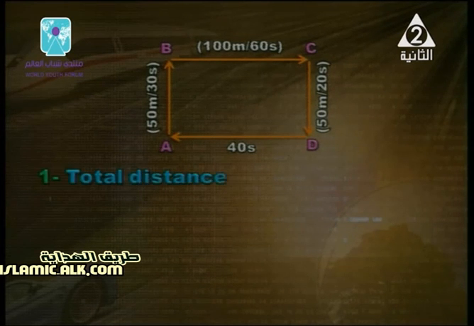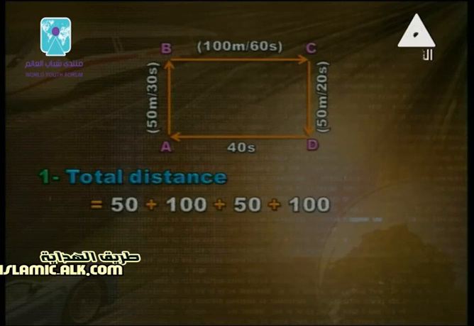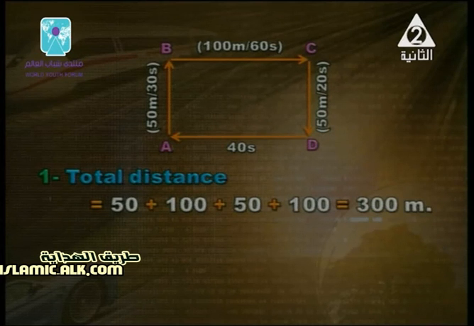Now, my lovers, let's see the total distance for this case. The distance here, 50 plus 100 plus 50 plus 100. Here, I got all numbers. Why? Because we have a different direction. The arrows in the same direction: A, B, B, C, C, D, and D, E. Does the arrow here change its direction? No, it moves in the same direction. So the total distance for this case will be 50 plus 100 plus 50 plus 100 equals 300 meters. It's good, 300 meters.